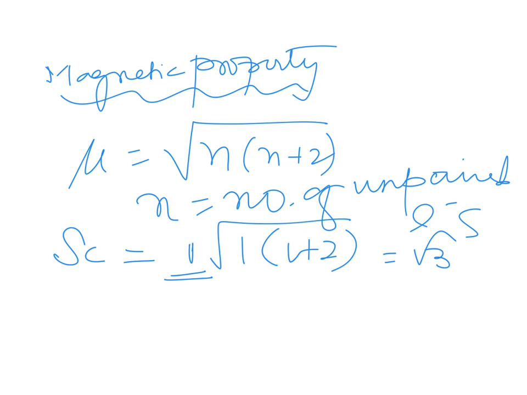Or you can say it will be about 1 point something. If you take titanium, you will get root 8. For chromium you will get root 48, so about 6. So the maximum number of unpaired electrons is in chromium, so the magnetic moment will also be more.